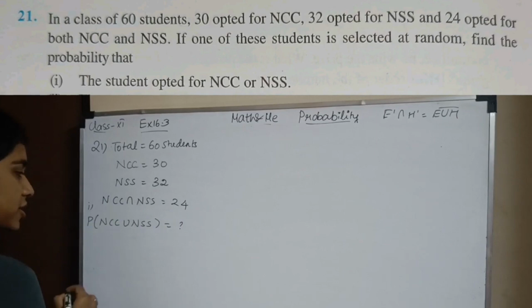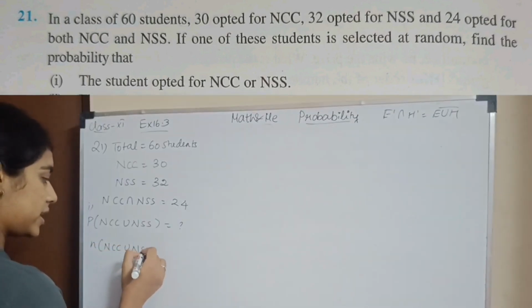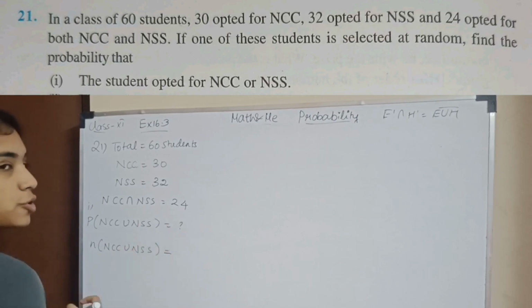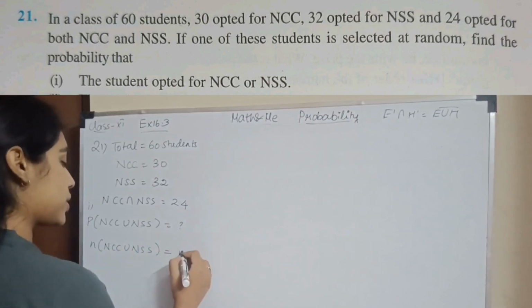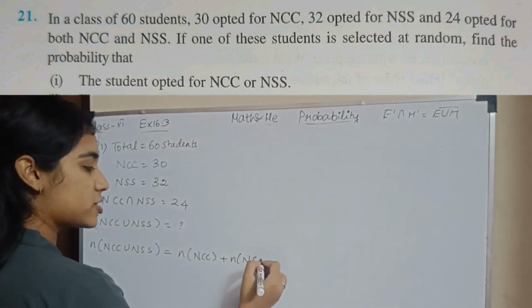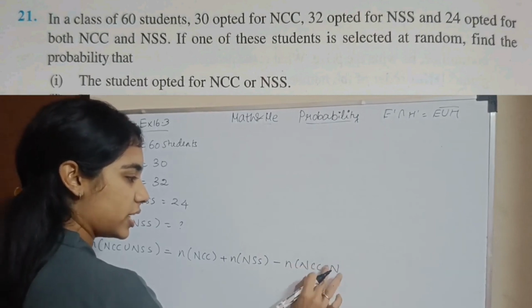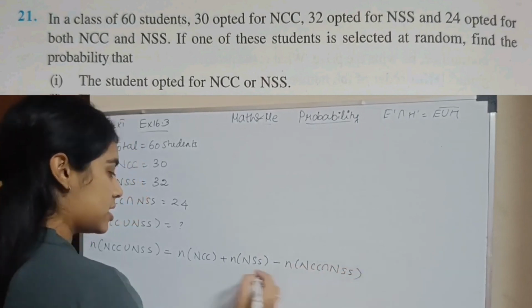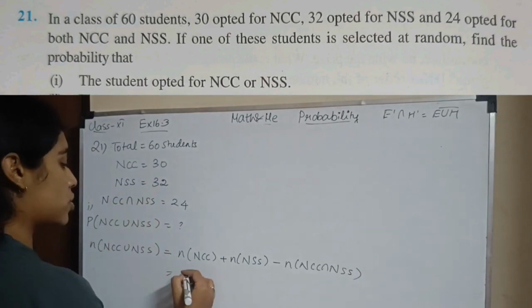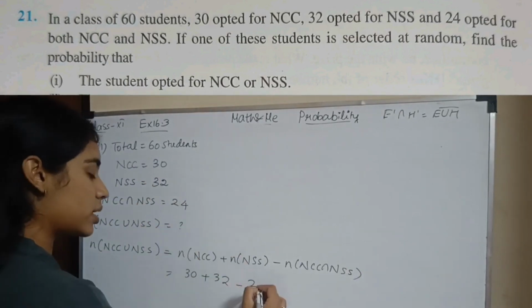This is my first subsection. So I need to find the number of students who have opted for NCC union NSS. Only if I know the favorable outcome can I substitute. So I have the number of NCC students plus the number of NSS students minus their intersection. So it will be 30 plus 32 minus their intersection, 24.